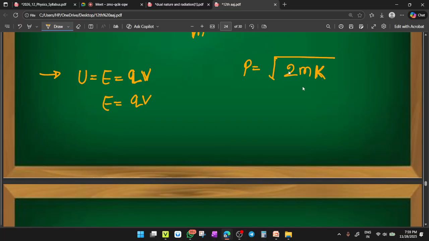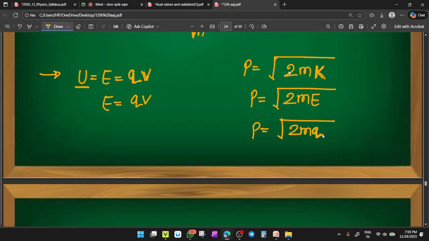This kinetic energy is gained by the application of this potential energy. So in the place of K, you must write E. So P equals under root 2 times m, the mass of the particle, multiplied by E. Now place the value here: P equals under root 2mQV. Got it? So this becomes the momentum.